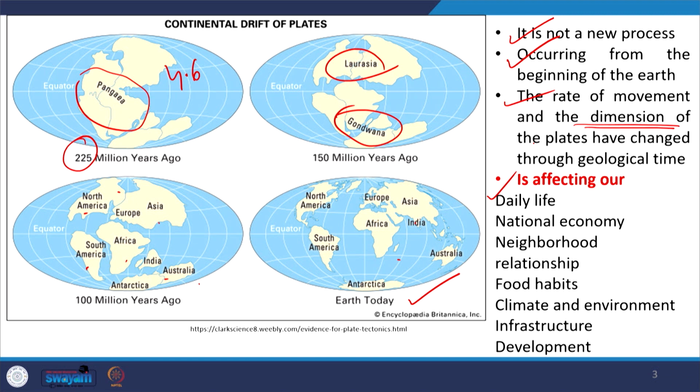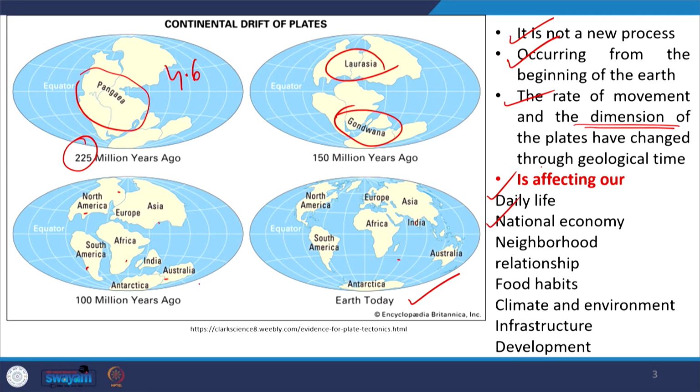Then why is it important? Why is this course important? Why is plate tectonics important? The first thing is that it affects our daily life directly or indirectly. Then it is affecting our national economy. Now, how does it affect daily life? For example, had plate tectonics not been there, we would not have the Himalayas, or the Eastern Ghats, or the Western Ghats. So there would be life only on the plains.